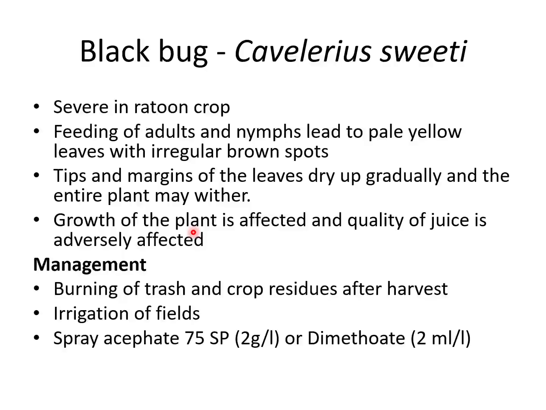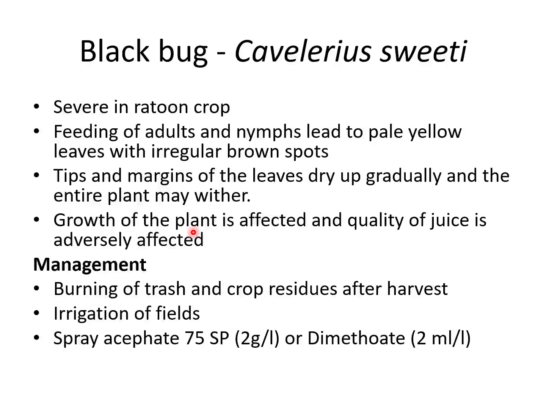Coming to the next pest, that is black bug, Cavelerius sweeti. This is a late-season pest. They are severe in ratoon crop. The nymphs and adults suck sap, and there will be yellowing of the leaves with some irregular brown spots on the leaf. That is the early symptom.